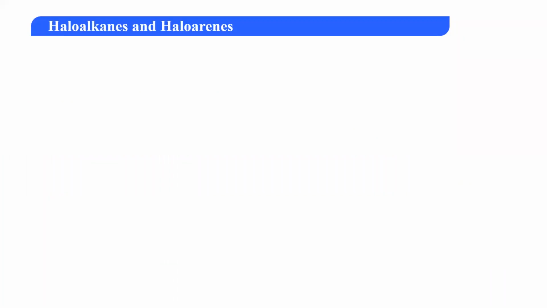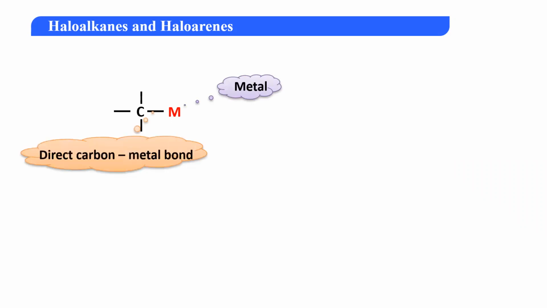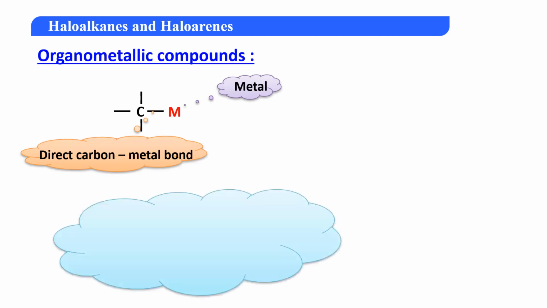सबसे पहले, Grignard reagent is a compound in which a carbon is connected directly to a metal, and therefore you say M over here is a metal. There is a direct bond between carbon and the metal, and thus these compounds are referred to as organometallic compounds. So, question number one, why are they called organometallic compounds? Because you have a direct bond between carbon and the metal atom. Further, अब आगे देखते हैं.